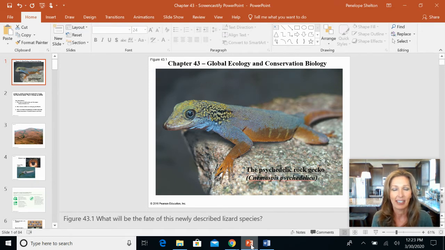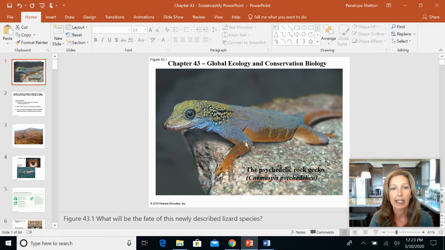This is actually our very last chapter of Unit 8 on ecology. So, Chapter 43 is Global Ecology and Conservation Biology. I also like to call it How People Are Stupid, but also How People Are Trying to Save the World.